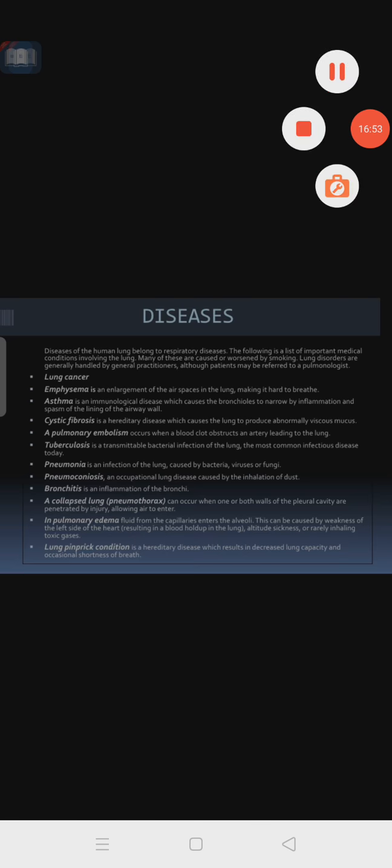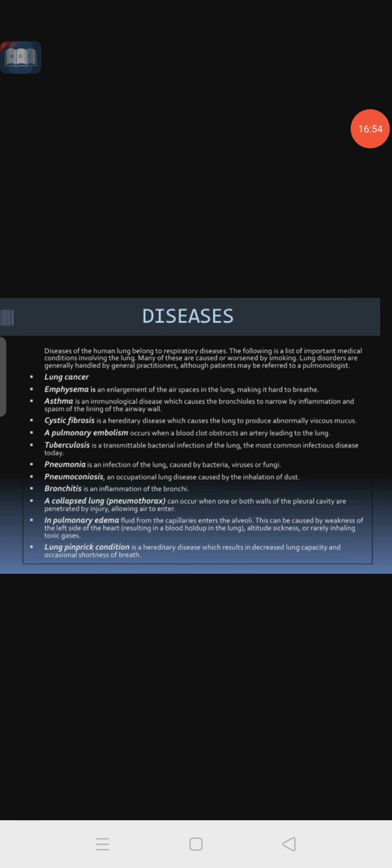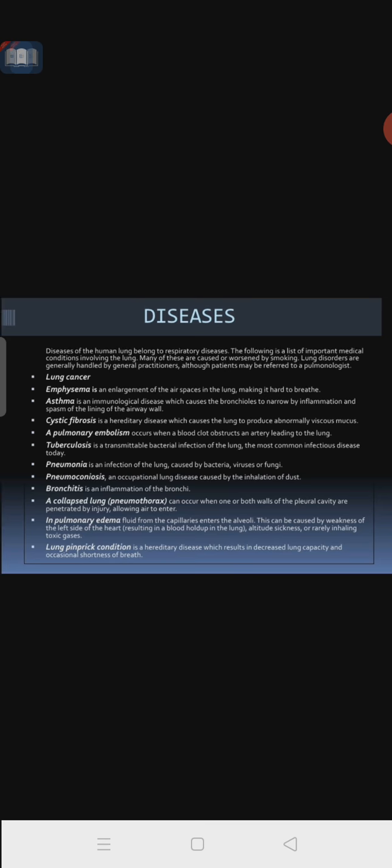So the diseases of the human lung belong to the respiratory diseases. The following is a list of important diseases which occur in the lungs. First is lung cancer, that you all know. Then next we call emphysema, an enlargement of the air space in the lung, making it hard to breathe. So emphysema, this is the disease.